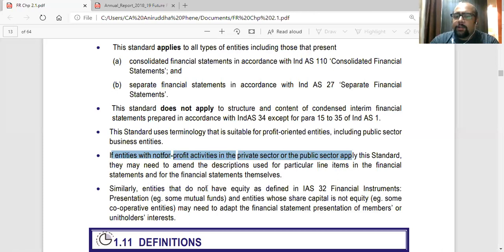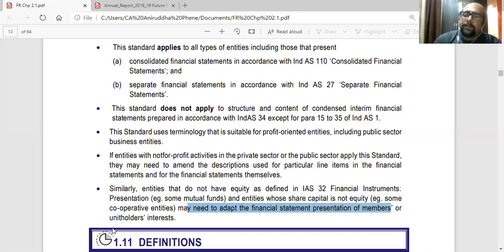Similar entities that do not have equity as defined in Ind AS 32, Financial Instruments: Presentation, for example some mutual funds, and entities whose share capital is not equity, for example some cooperative entities, may need to adapt the financial statement presentation of members' or unit holders' interests. So instead of equity, they will say members' interests or unit holders' interests. Mutual funds generally have unit holders.